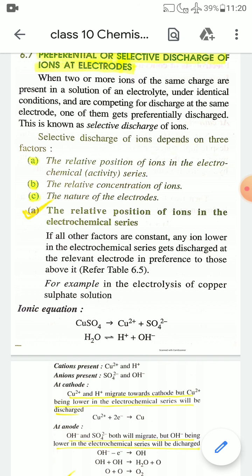You have to remember that the lower the position in the electrochemical series, the higher the preference. That means the lower the position in the electrochemical series, the higher the tendency of discharge at the relevant electrode.